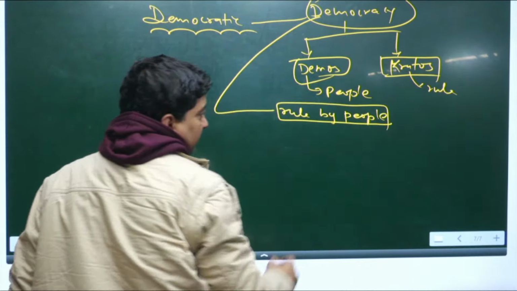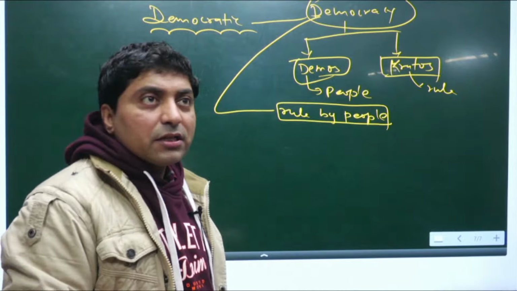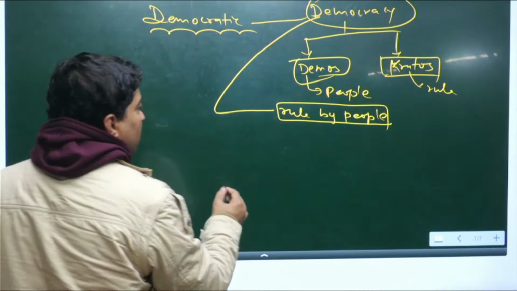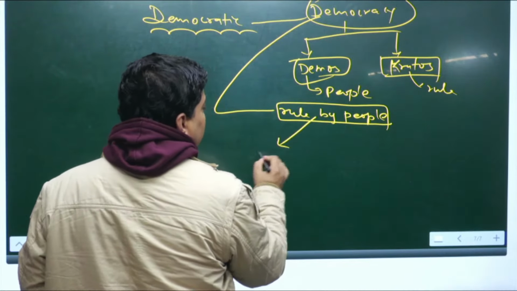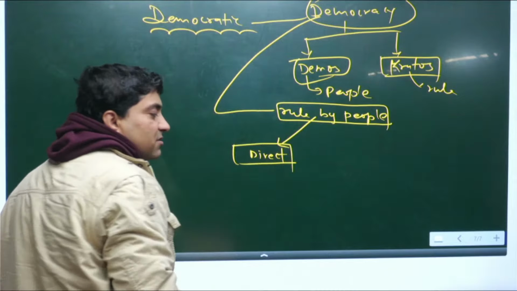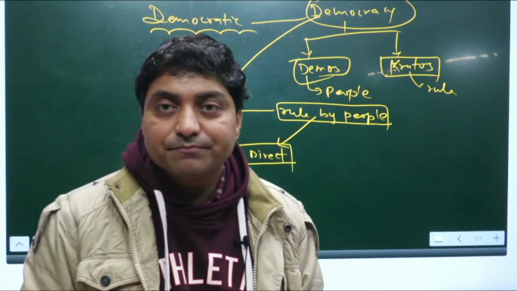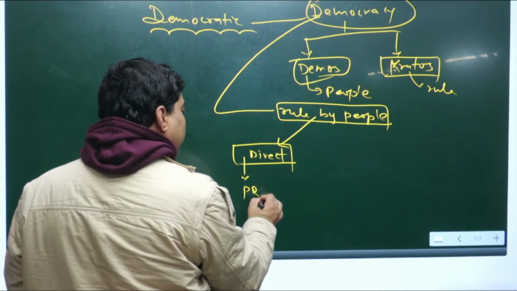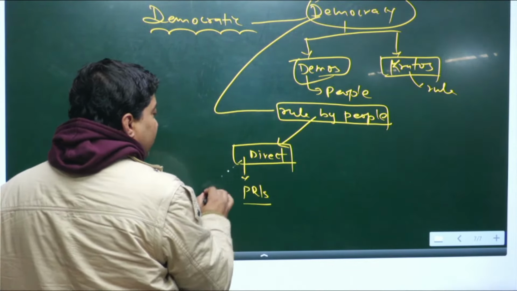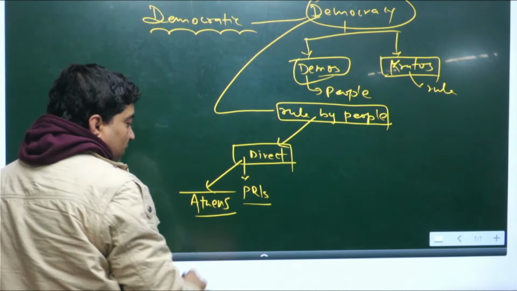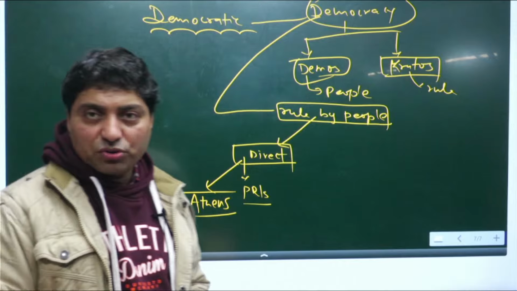Rule by people, right? And generally there are two types of democracy. If you look at rule by people, there is direct, where people directly rule themselves, like Panchayati Raj in India, like PRIs, like Athenian democracy. If you look at ancient Athens, it was a direct democracy.